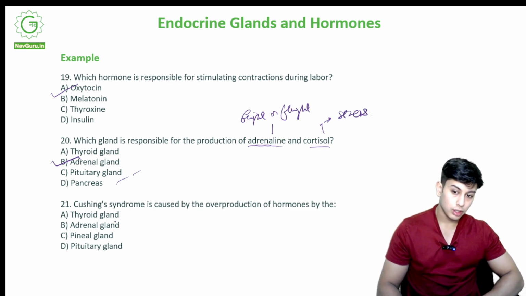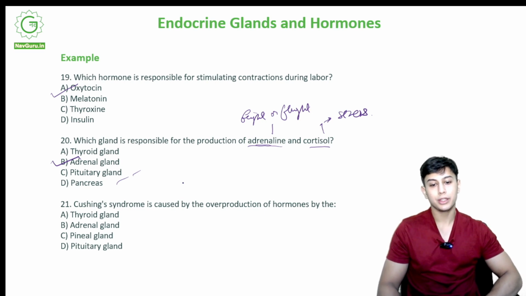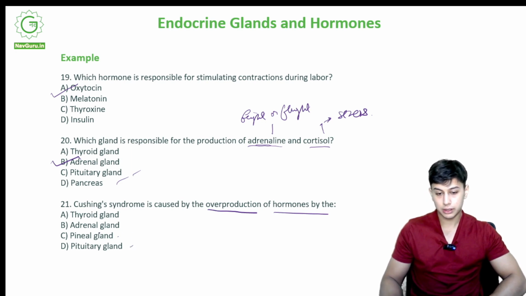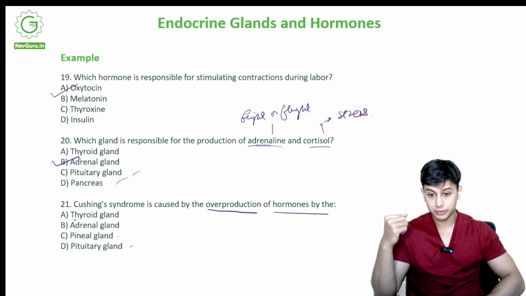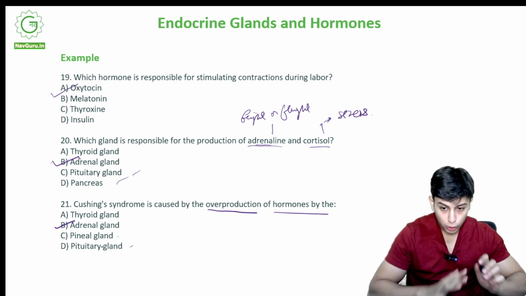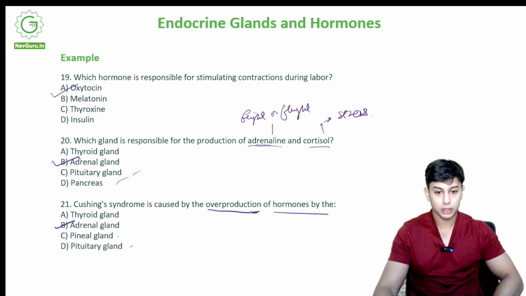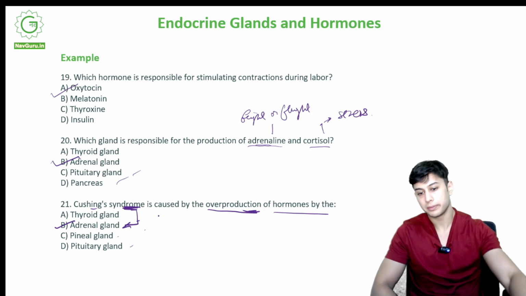Right? The Cushing syndrome is caused by the overproduction of hormones by the dash. Thyroid gland, adrenal gland, pineal gland or pituitary gland. It is overproduction by the adrenal gland, when there is a lot of cortisol produced. That is the Cushing syndrome. Cortisol is produced by the adrenal gland.